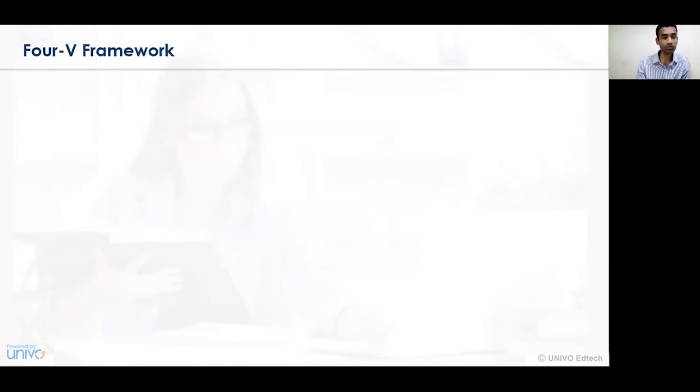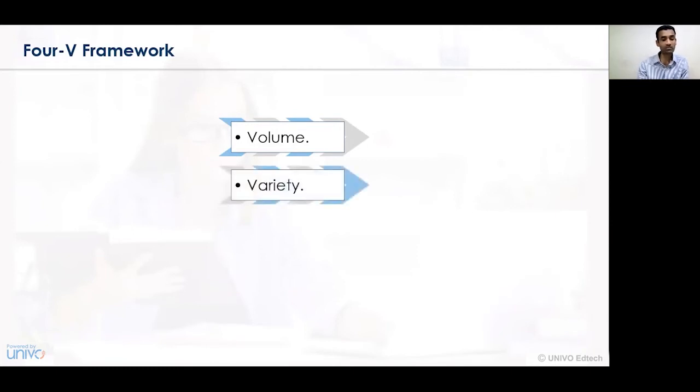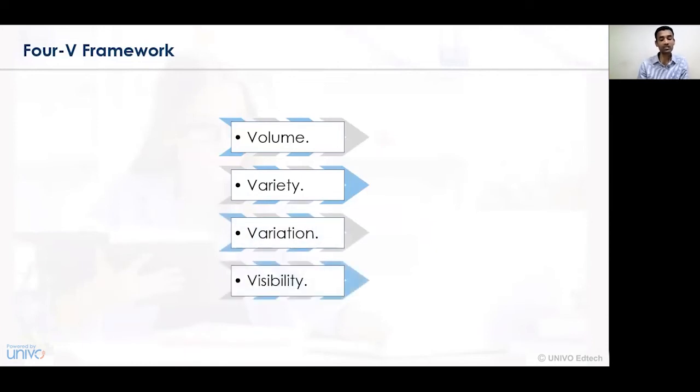Now let's understand what the 4V framework is, which is adopted for factoring learnings in the business organization. The first one is volume, that is the quantity that is manufactured. The variety, that is the various types of products being manufactured. The variation, that is the changes that can be undertaken in the business organization or the manufacturing unit. And lastly, the visibility, that is what is visible and actually available as part of finished goods. Unless the finished goods are available, we cannot ultimately deliver them. So that is the 4V framework: volume, variety, variation, and visibility.